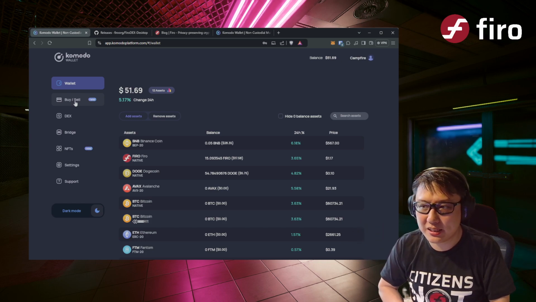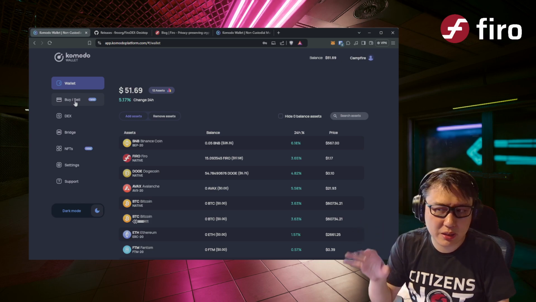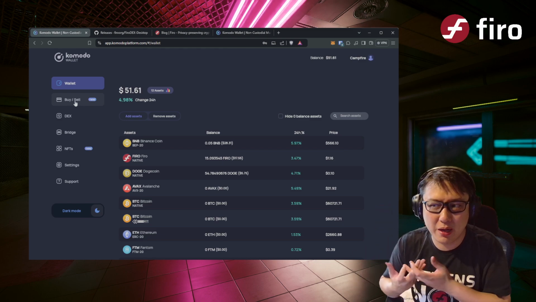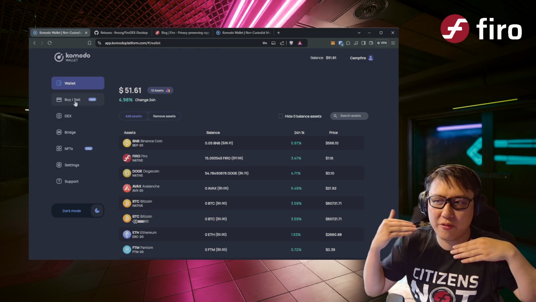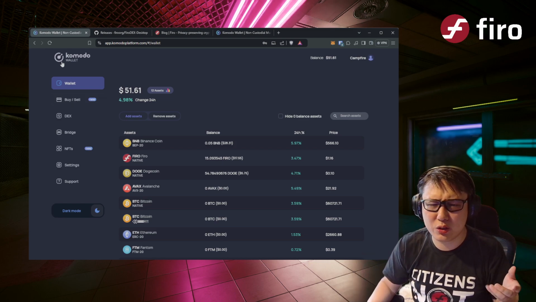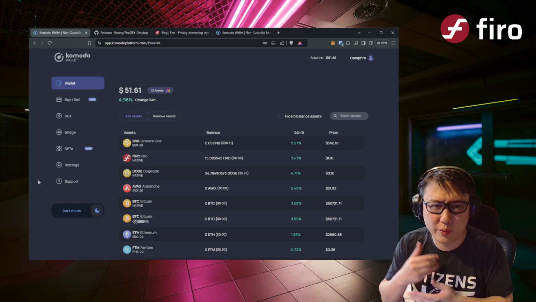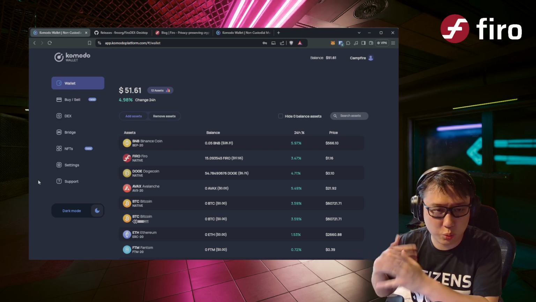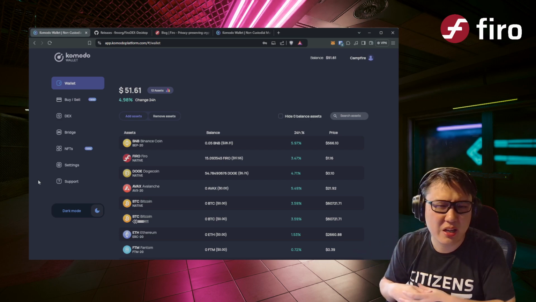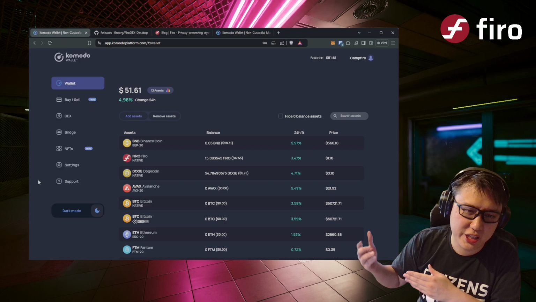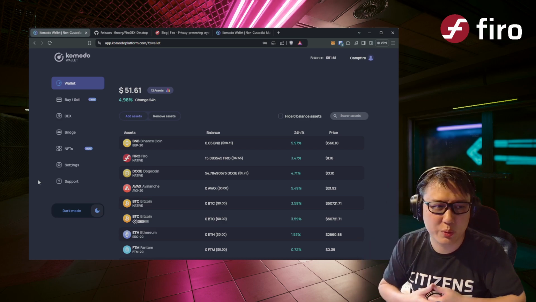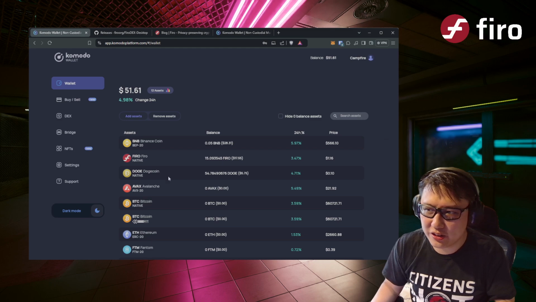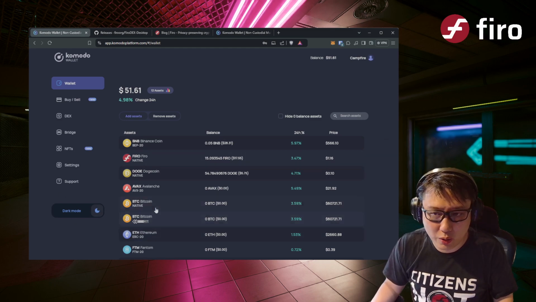But the benefit of using something like Firo DEX and Komodo wallet is that it's designed with multiple coins in mind, so that you can have different kinds of balances and you don't have to keep a full node, right? With some of the other swap mechanisms, you have to download Dogecoin, the entire chain. You have to download all of this, which is really cumbersome, I would say. While here, it's just done directly through the website.